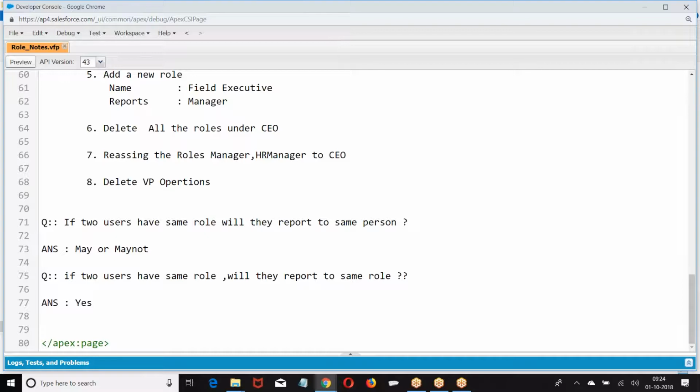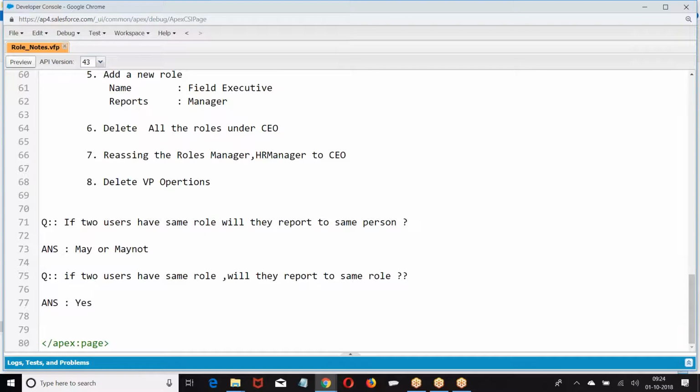Who can create a role? Who can create a page layout? Who can create an object? Who can create a field? Who can create a user? Everything is decided by profile. Are you getting my point? There are 2 types of profiles what we have. One is standard profile, other one is custom profile.